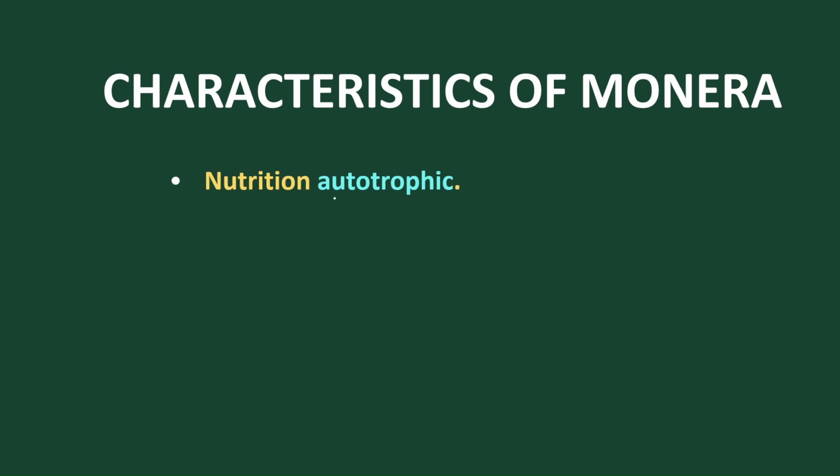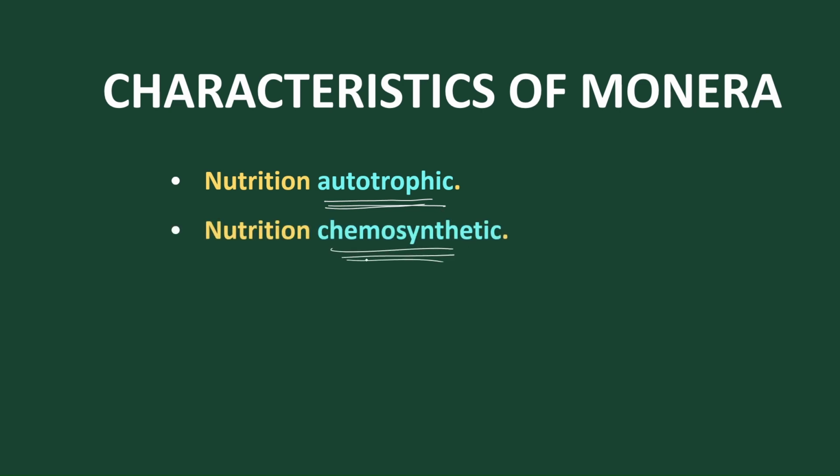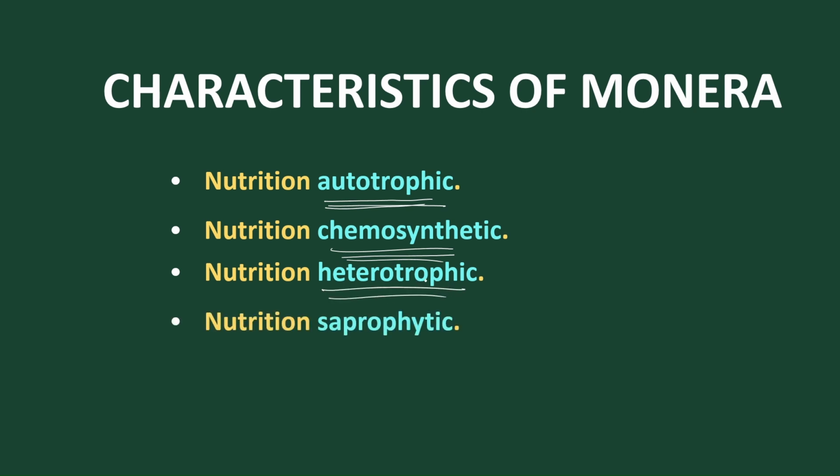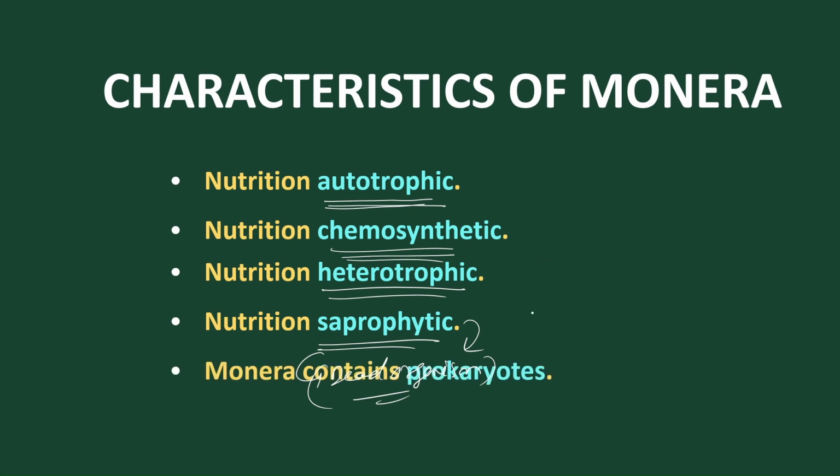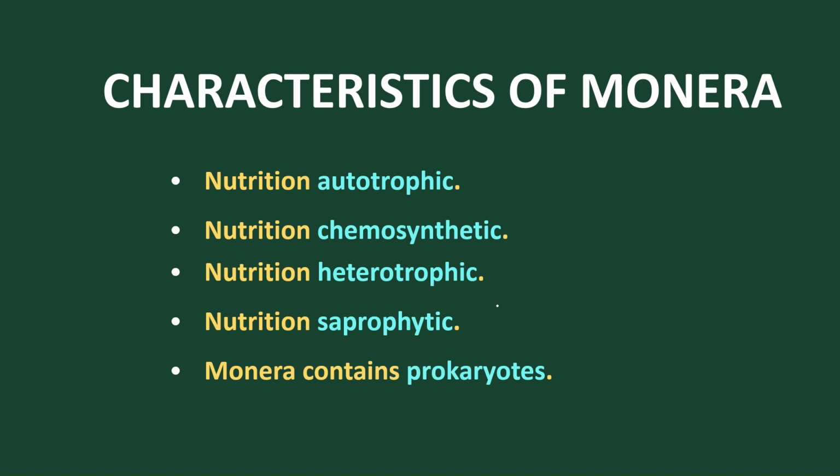And in Monera, the nutrition is autotrophic in some groups. In some groups we find chemosynthetic nutrition, where with the help of chemicals they can prepare their own food. And in some groups which don't have pigments to prepare food, they are heterotrophs and depend on others for food. Some rely on dead organisms. Those that feed on dead organisms are called saprophytic organisms. So these are the basic characteristic features of Monera. And also these Monera are prokaryotes, as we all know.